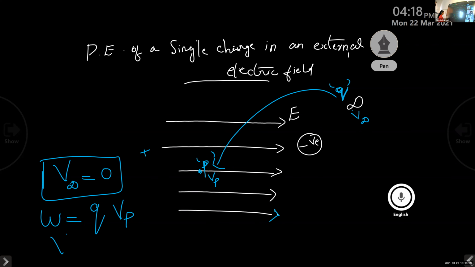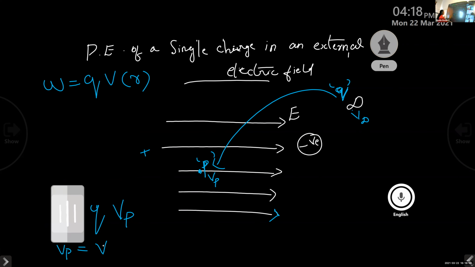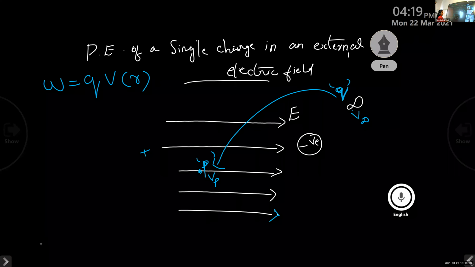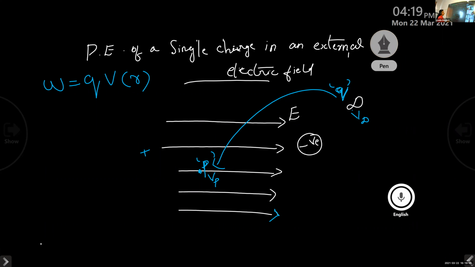So we can write Vp equals V. Therefore, W becomes Q into V, and along with this we add the position vector R, so Q into V of R. This is the expression for the work done in bringing a charge from infinity to a point P in an external electric field.